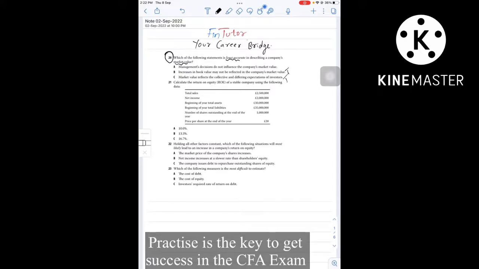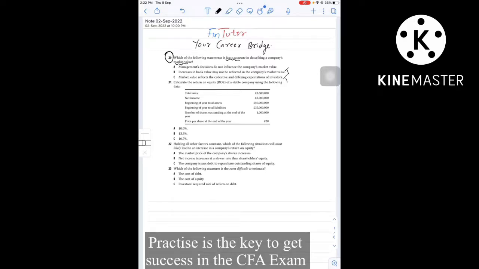So let's first understand what market value is. See, the market value of a company's equity reflects the collective and differing expectations of investors concerning the amount, timing and uncertainty of the company's future cash flow. So therefore option C is correct. Now why is option B correct? See, option B is correct because an increase in book value is not necessarily reflected in the company's market value.